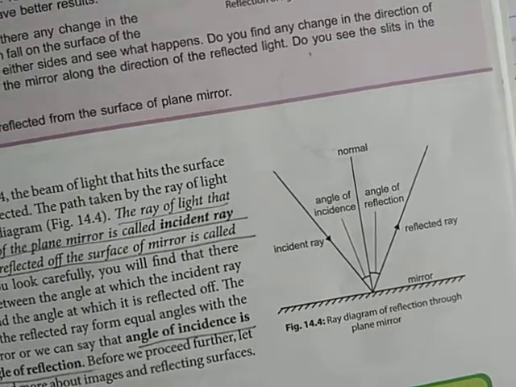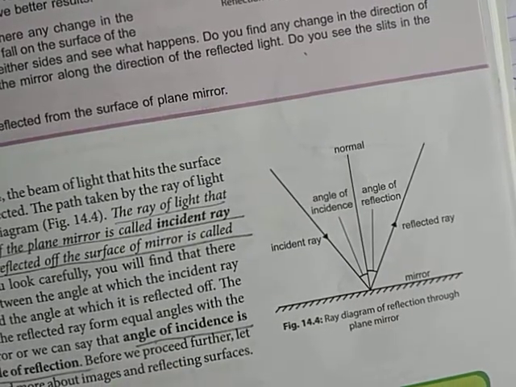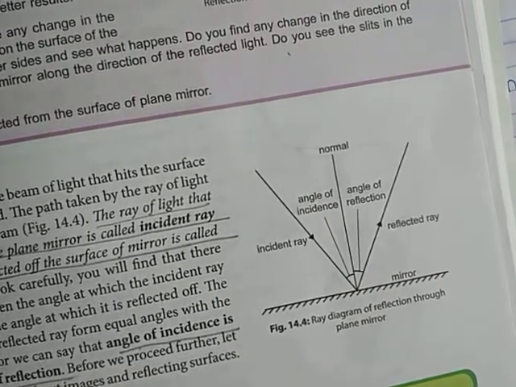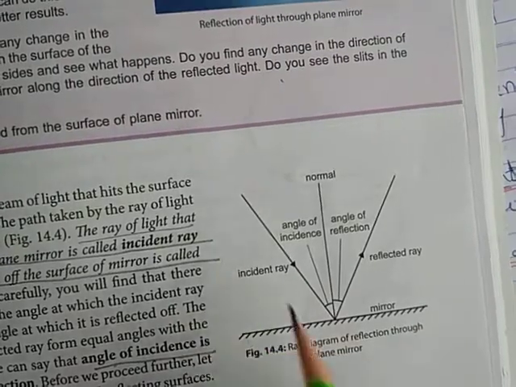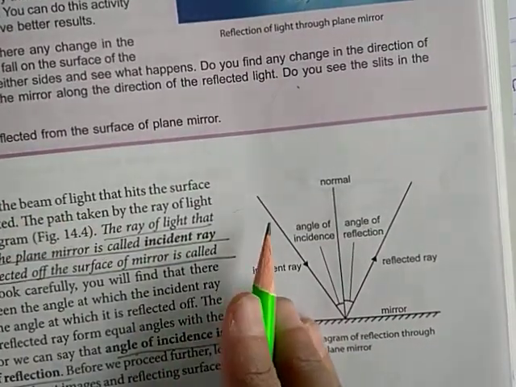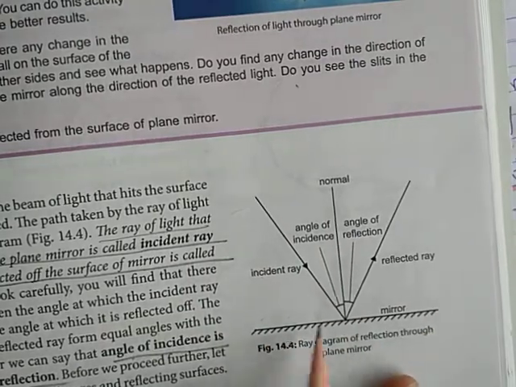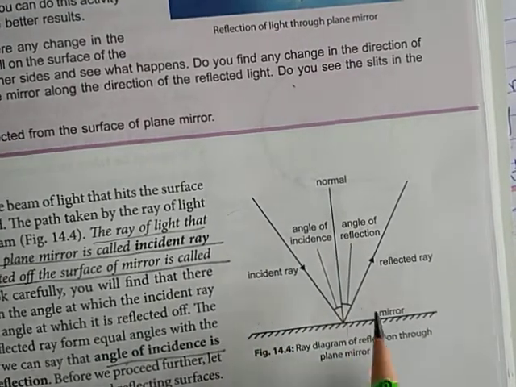So for that, see that diagram. In this diagram we can see very clearly a mirror is taken. How is the mirror denoted?